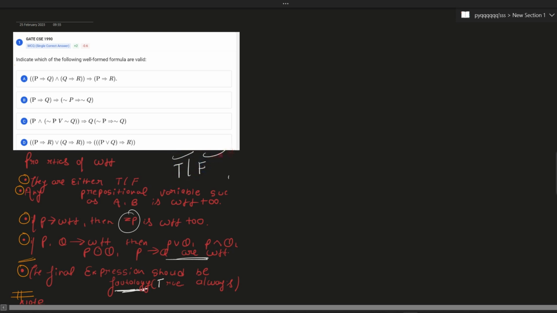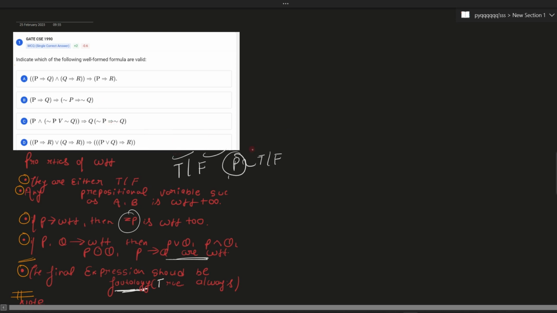The second point says any propositional variable is a WFF. Let's say my propositional variable is P. P can be either true or false. As I said, using property number one, any expression that is either true or false is a WFF. So any propositional variable is a WFF. This is my second point.